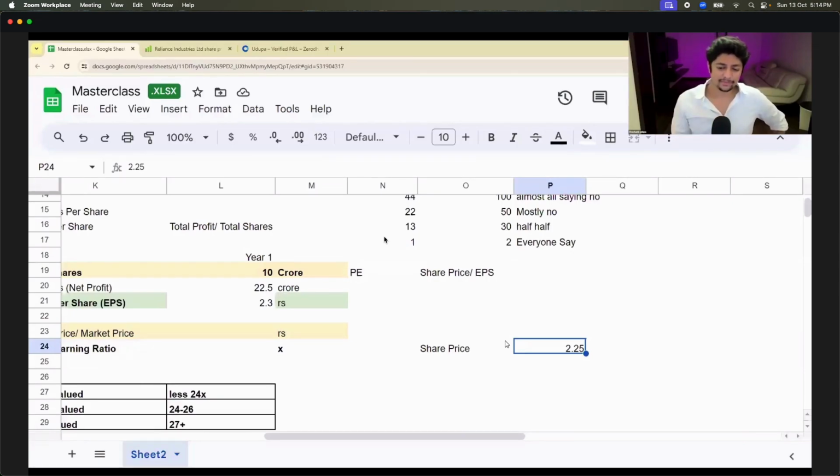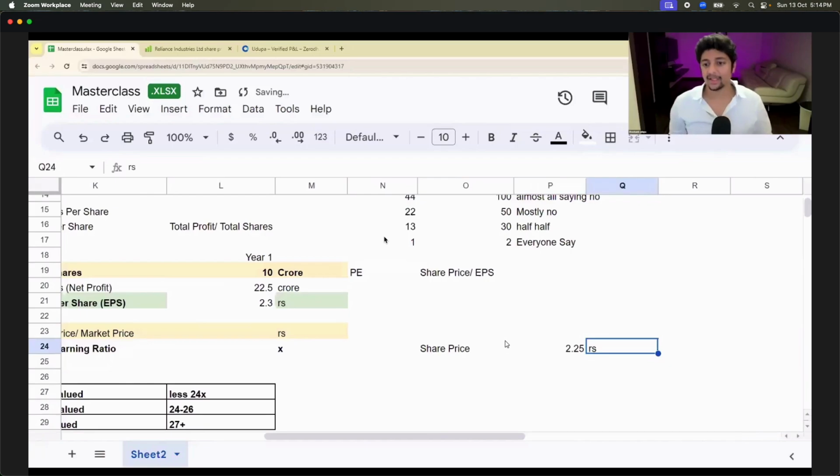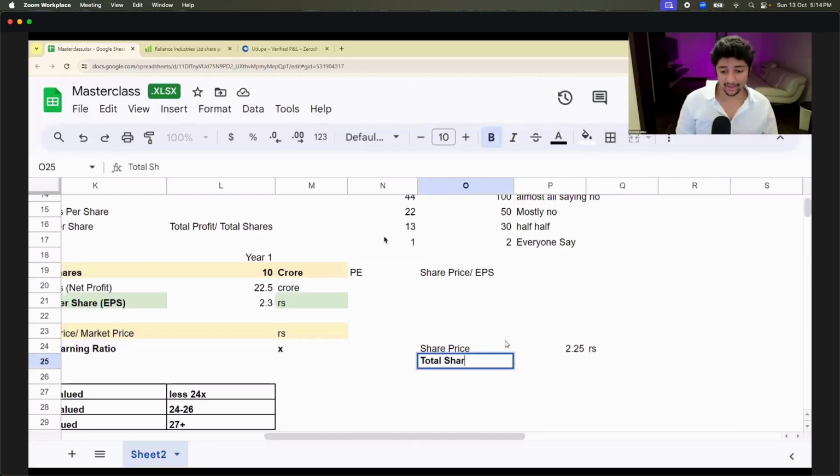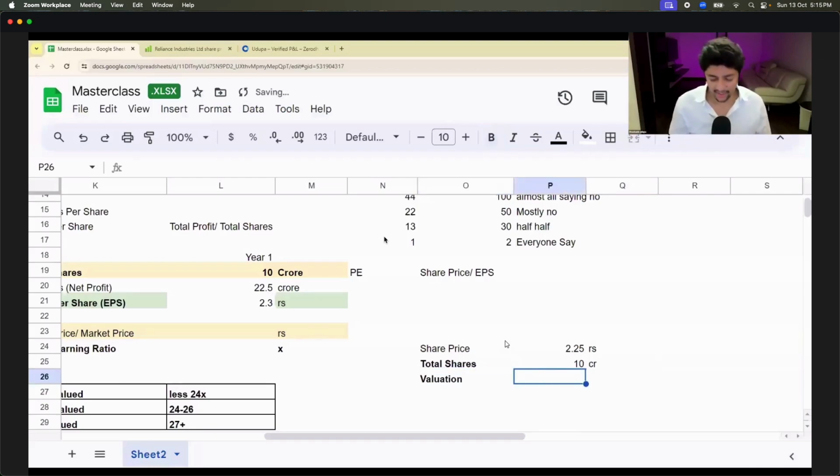So I'm like, see, I'll tell you. My share price is 2.25 rupees. And then Ratan Tata says, okay, cool, 2.25 rupees. Ratan Tata basically says, how many shares do you have that I have to buy? Oh, I said, okay, cool. My total shares in the company, I have 10 crores. So Ratan says, oh, that means for your valuation, if I have to buy your whole company, I have to basically pay 2.25 rupees to your 10 crore shares. So technically my entire company's valuation is 22.5 crores.